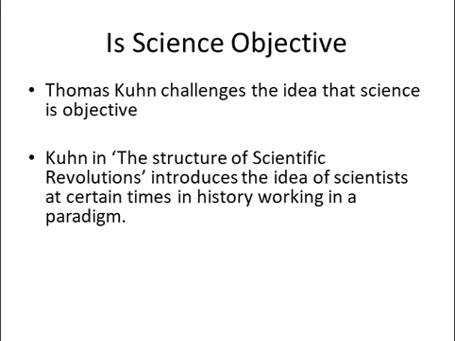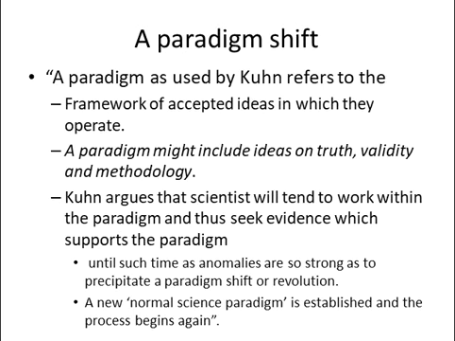Kuhn, in The Structure of Scientific Revolutions, introduces the idea of scientists at certain times in history working in a paradigm. A paradigm, as used by Kuhn, refers to the framework of accepted ideas in which they operate. So the scientists have this paradigm in which they operate and do their research and conduct their work. That becomes their sort of reality.